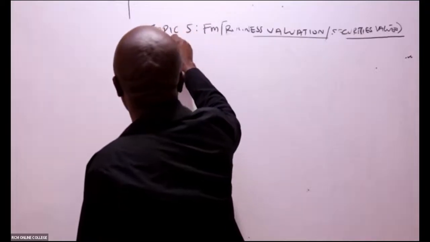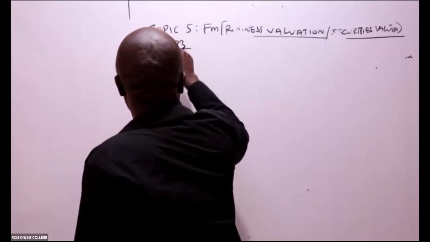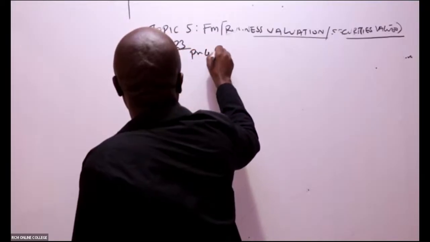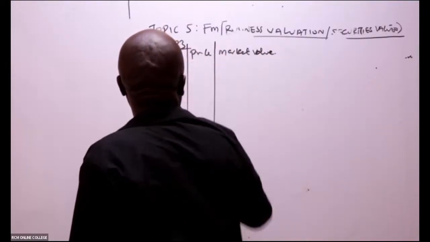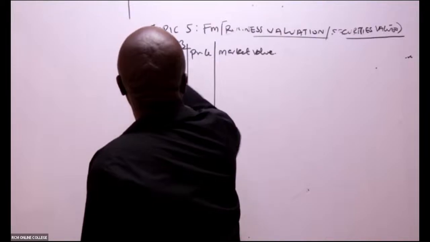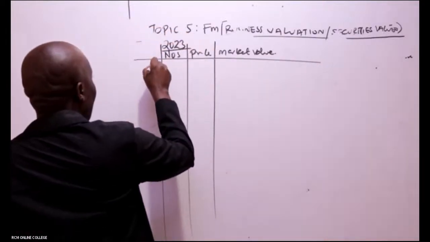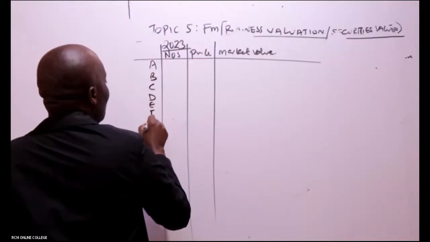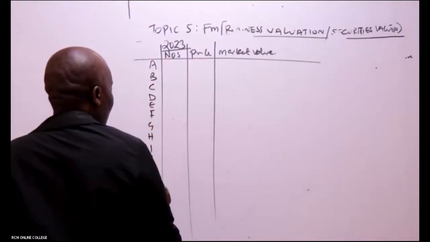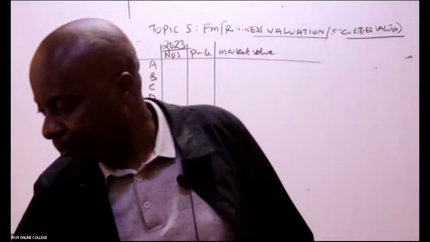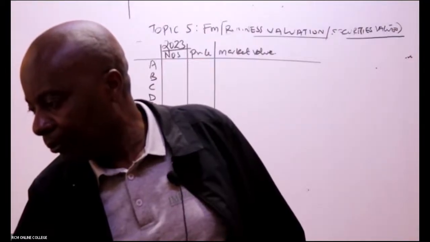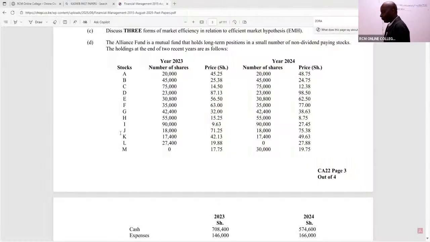So we have here 2023. We have number of shares, we have price, we have market value. So we have here A, B, C, D, E, F, G, H, I, J, K, L, M. So we copy all this. Select number of shares.